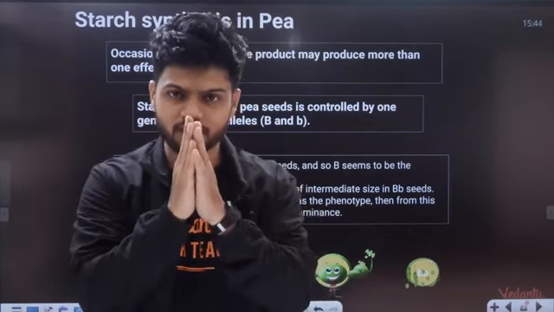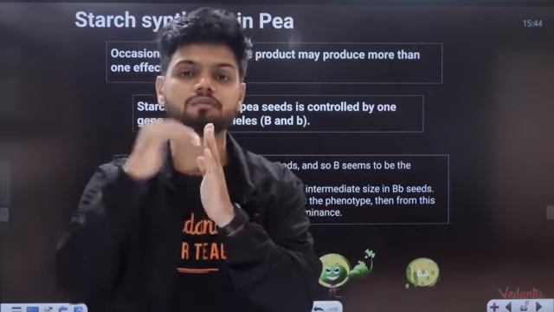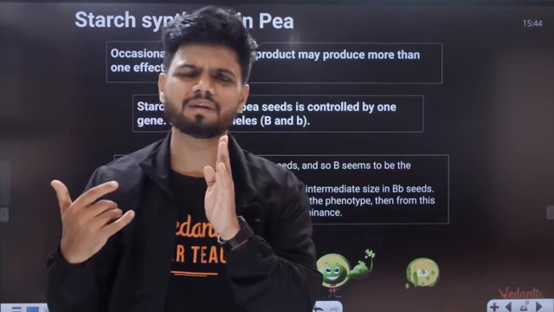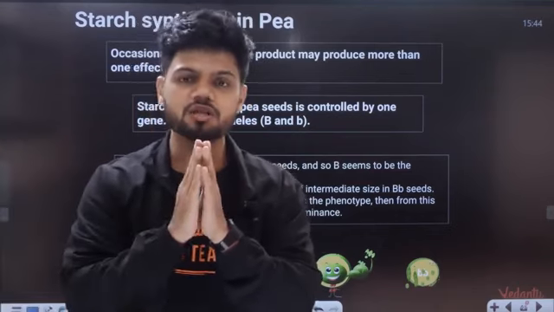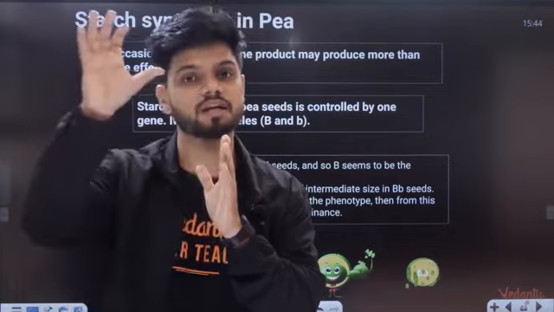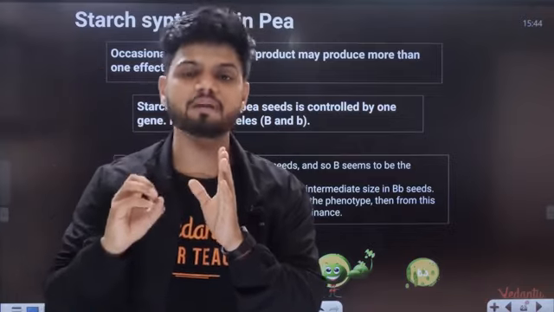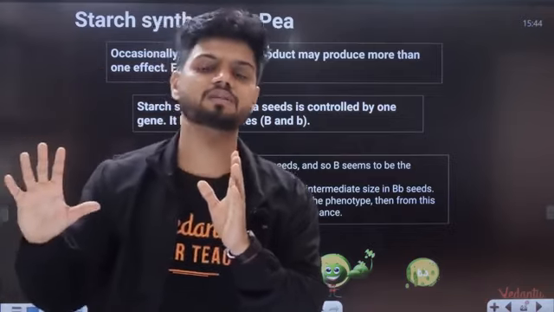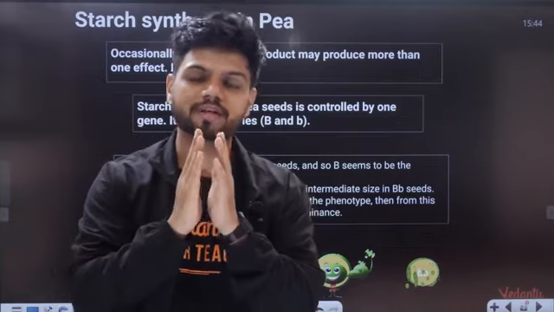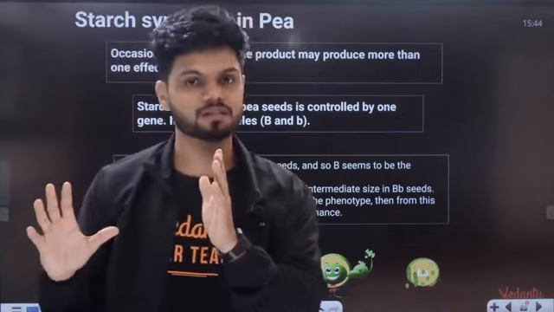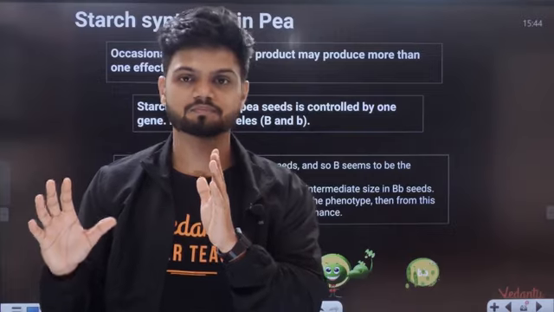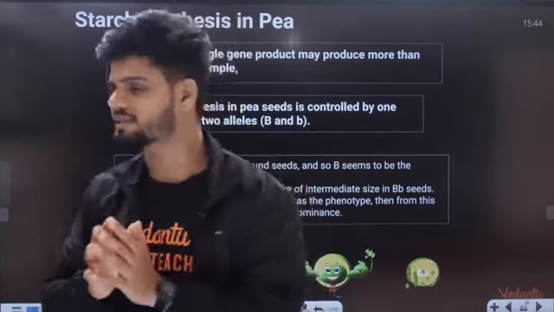Similarly, when one gene is producing multiple phenotypes, it doesn't mean that it is going to produce the dominant phenotype all the time. One gene can produce a dominant phenotype for seed shape, but it doesn't mean it will produce dominant starch at the same time. Like how I told you, one student can be good at studies. It doesn't mean that he should be good at sports also at the same time. So that is the example here.